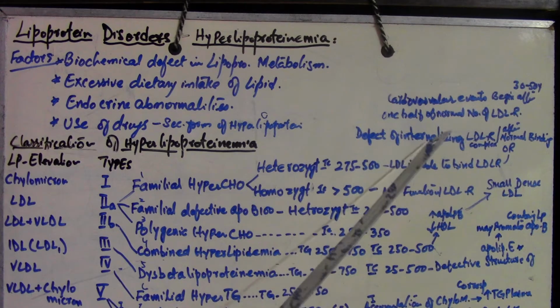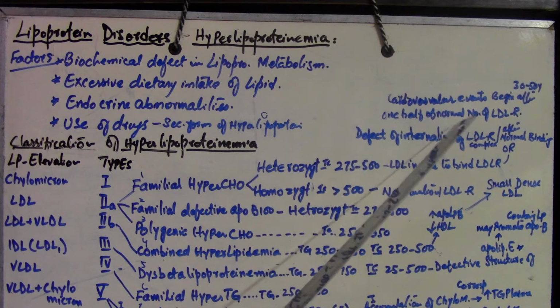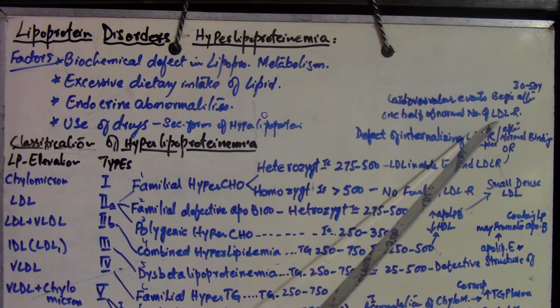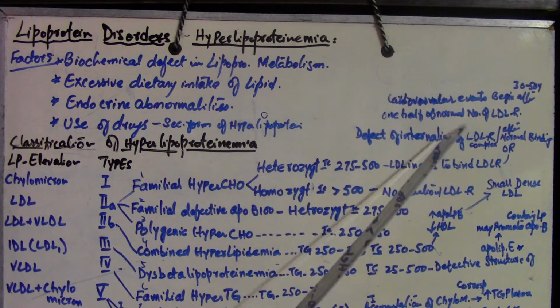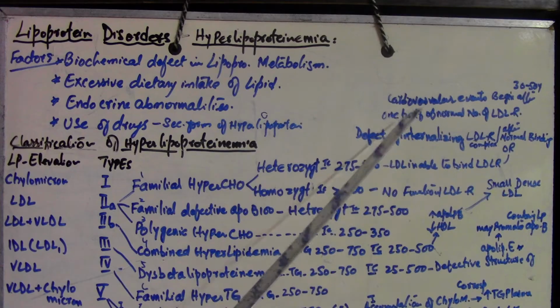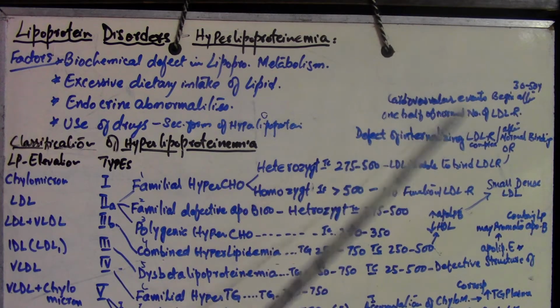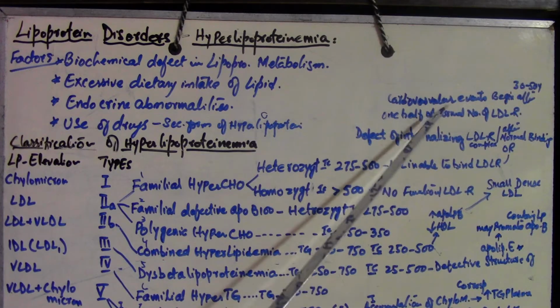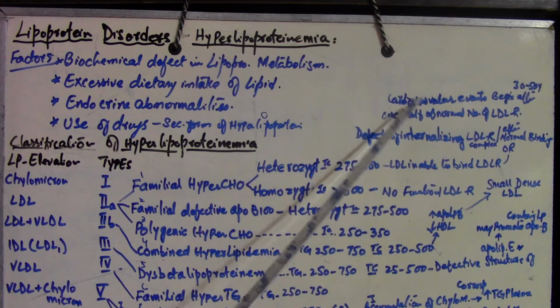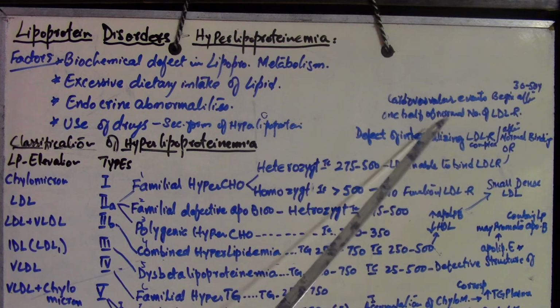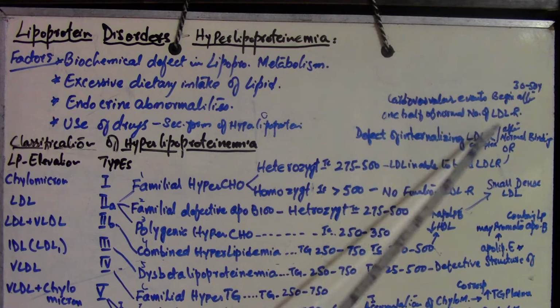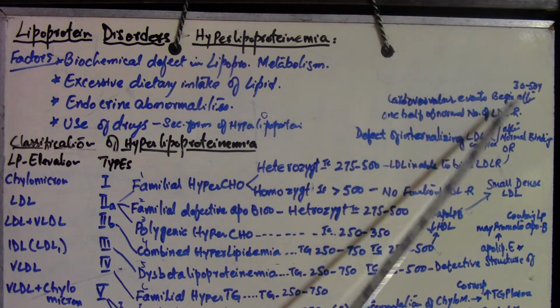The number of LDL receptors is found to be one half of the normal number. That means whatever the normal number of receptors is, these are about half of them, right? Some receptors are present, but as this number is defective and continuously reduced, cardiovascular events begin after 30 to 50 years.